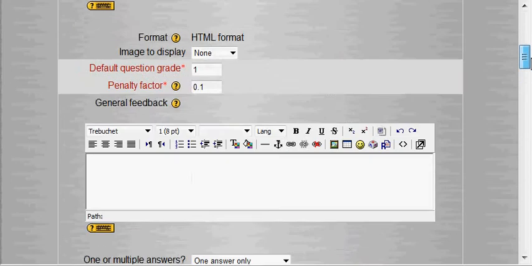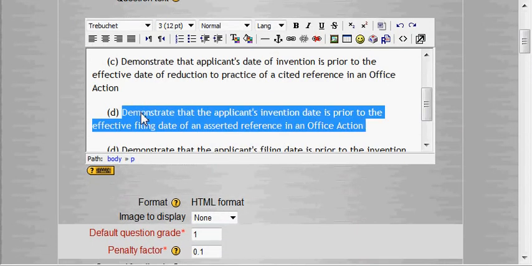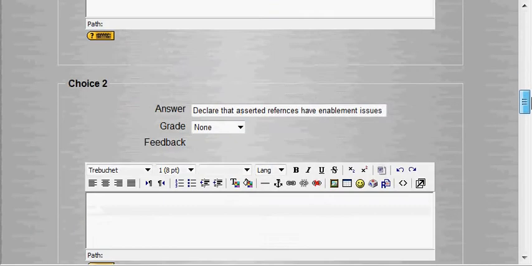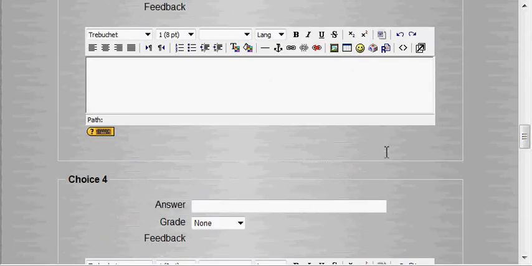That was C, so now we need D. A, B, C, D. Here's D.